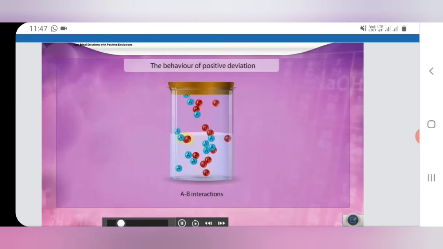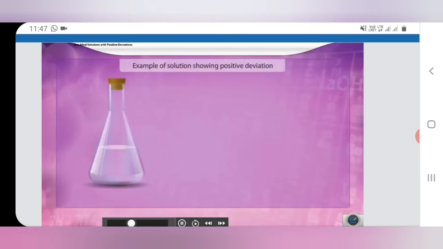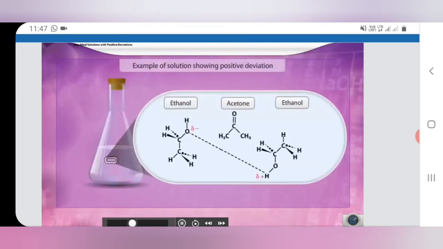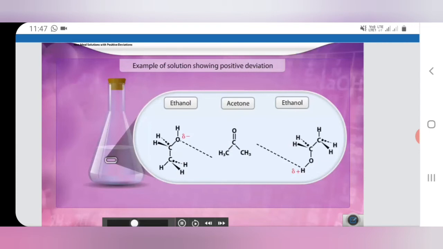An example is a solution containing ethanol and acetone. When an acetone molecule comes between two ethanol molecules, it weakens the hydrogen bonding between the two ethanol molecules, hence it tends to escape. In the case of solutions showing positive deviation, there is an increase in volume on mixing, and there is an absorption of heat, that is, the change in enthalpy becomes positive, because the AB interaction is weaker than the AA and BB interaction.